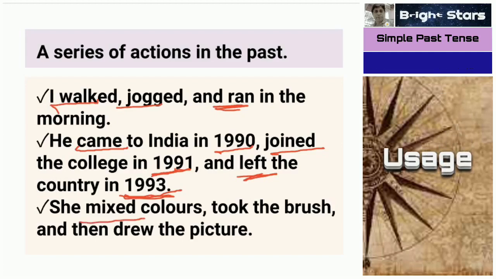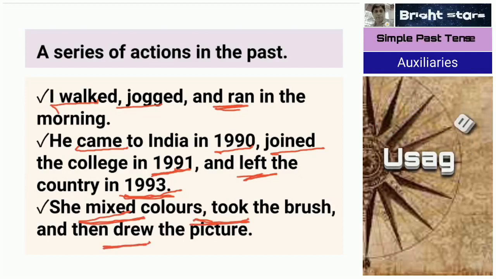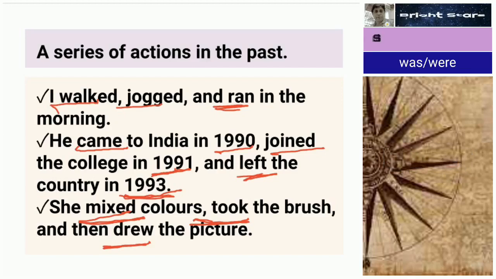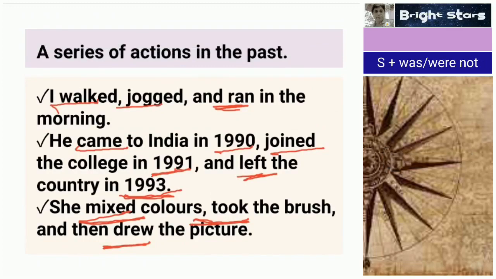She mixed colors, took the brush, drew the picture. So mix becomes mixed, take becomes took, draw becomes drew. For a series of actions in the past, we can use simple past tense. I think you have understood it well.